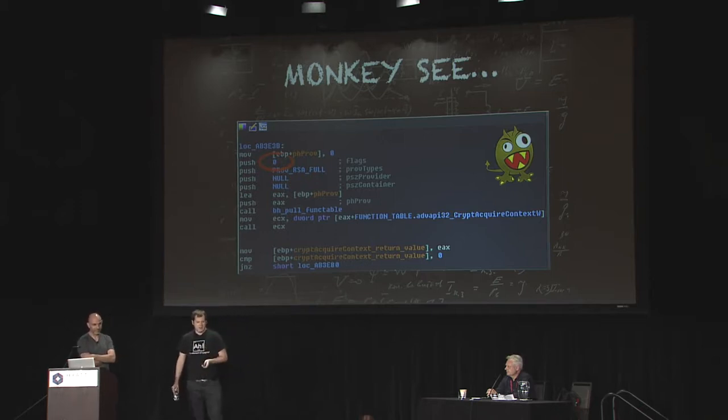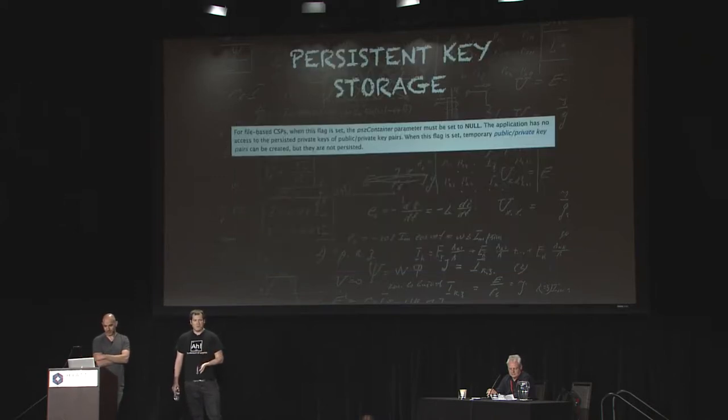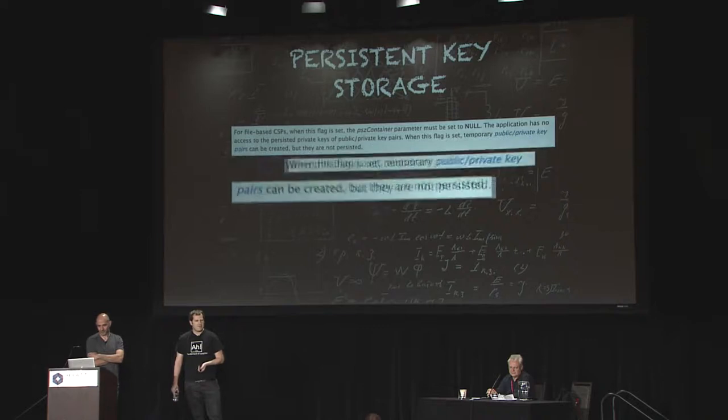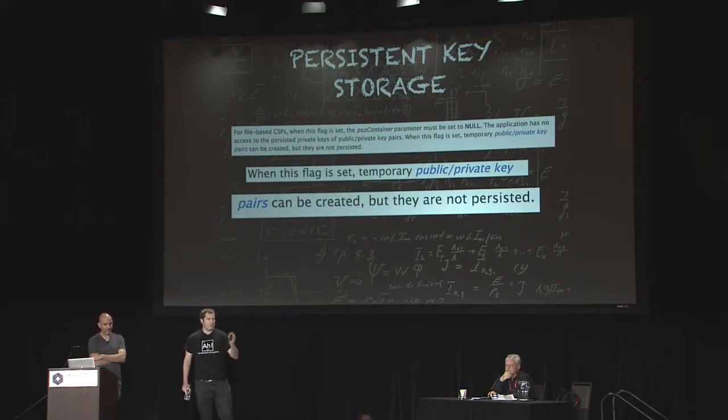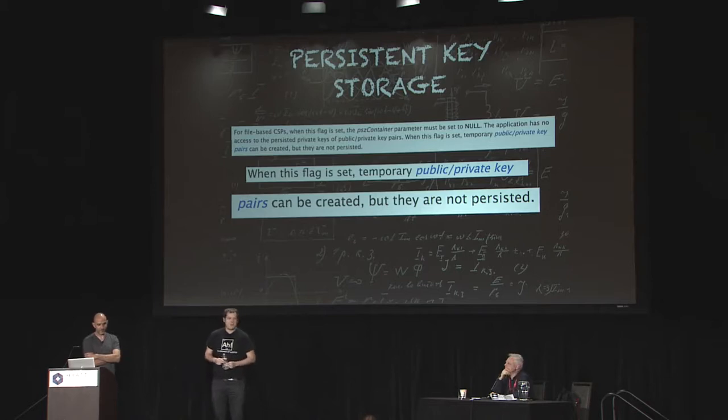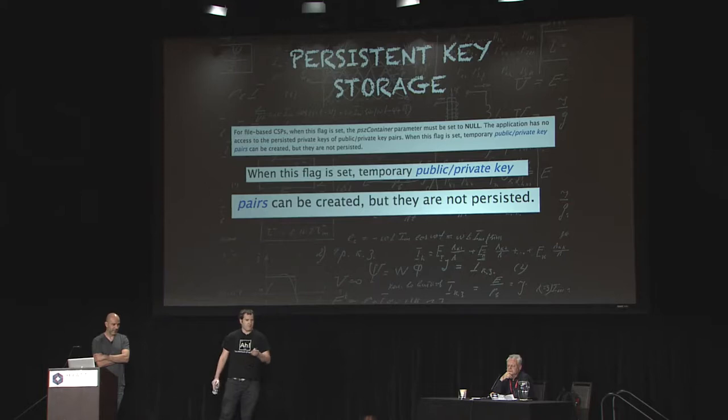Let's scroll back a bit to the documentation for the crypt verify context flag. And if we do this, we'll see, what does this say? When this flag is set, temporary public-private key pairs can be created, but they are not persisted. Now, we did not set the flag, we set it to 0. So let us take the contrapositive of this statement. Now, when this flag is not set, temporary public-private key pairs can be created, and they are persisted.